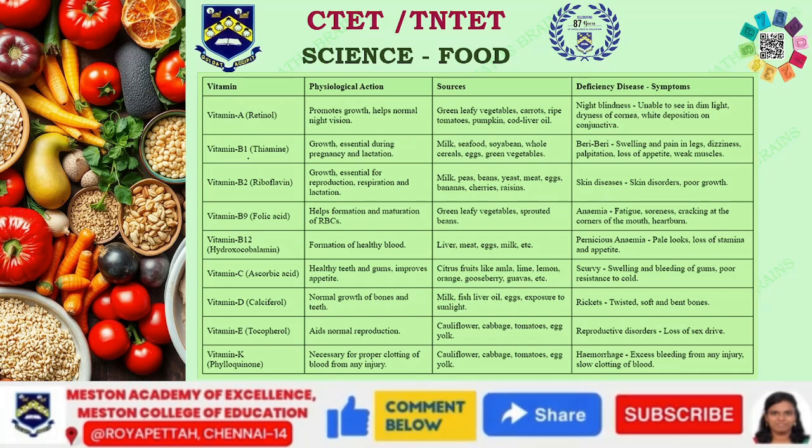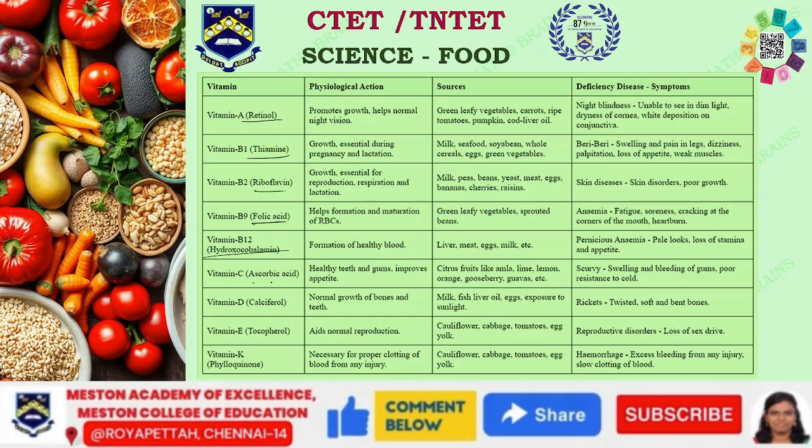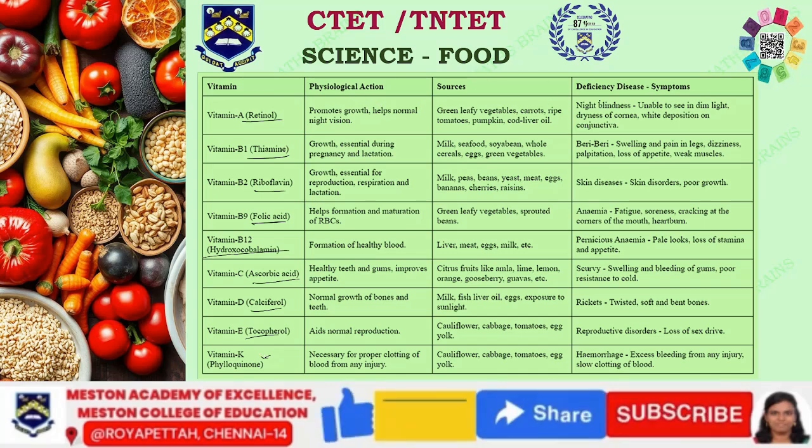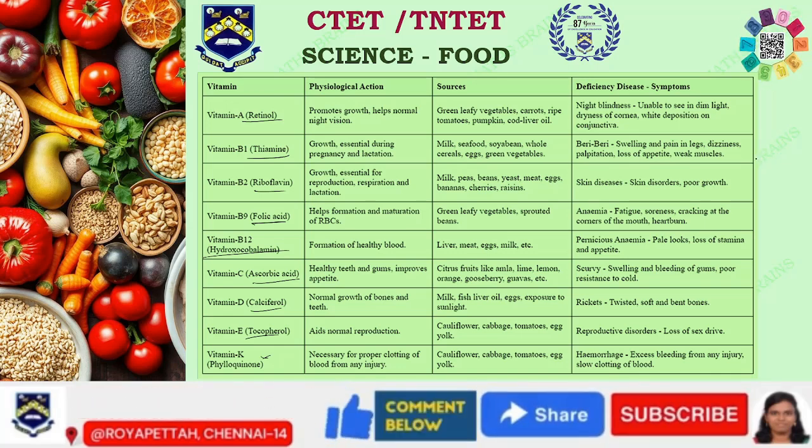What the vitamins are and their names I've also given here. This is not from your NCERT textbook, but knowing something extra is not going to be a trouble at all. Where we get them and how the deficiency shows, all those things are there. I would like you to take a screenshot as you read this, or make a note of all these things somewhere, so that it will be easy for you.